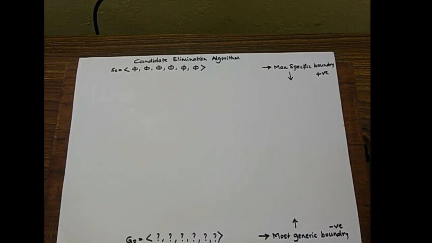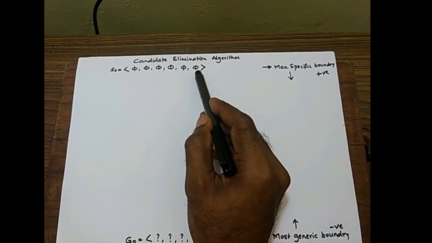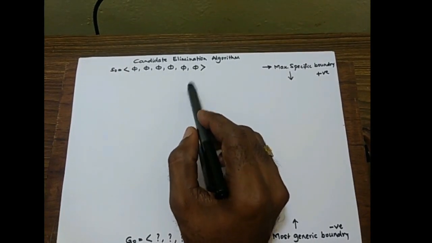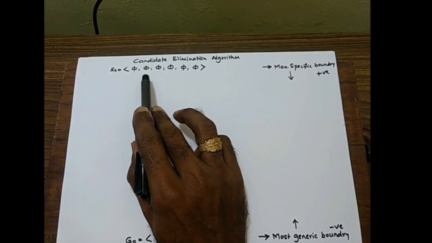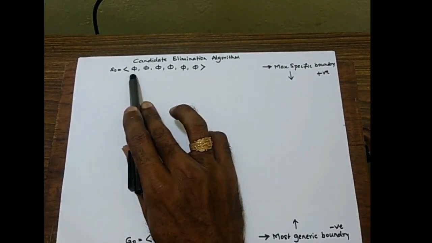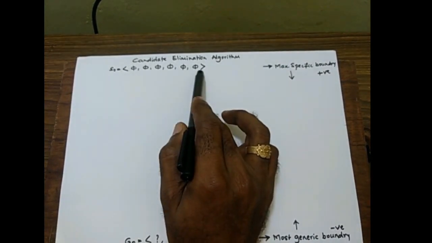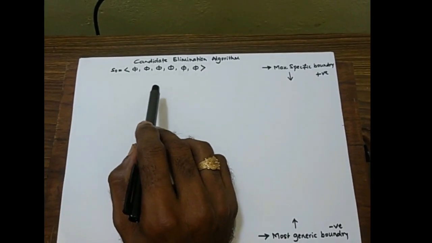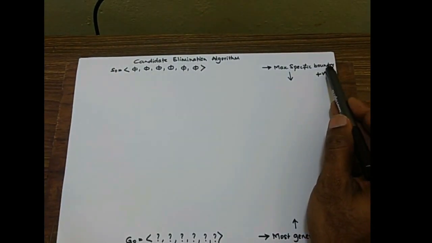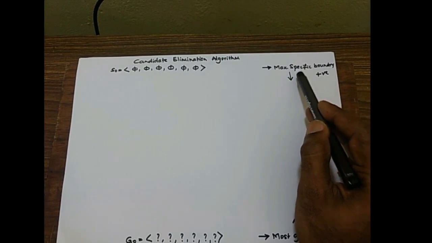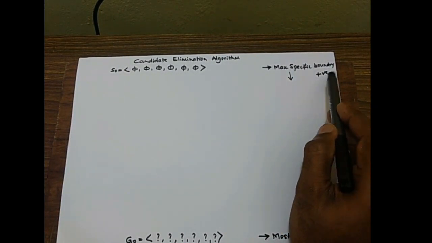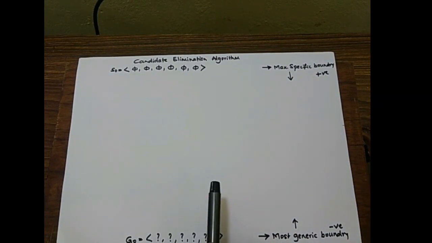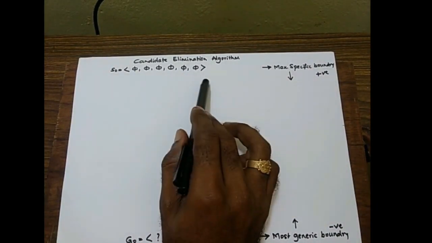As we initialized the Find-S algorithm, here also we will initialize the hypothesis with the null values. Since we have got 6 attributes, 6 null values are written. So S0 will indicate the maximally specific boundary which will grow, which will take only positive training samples. We will define our specific boundary with 6 null values.